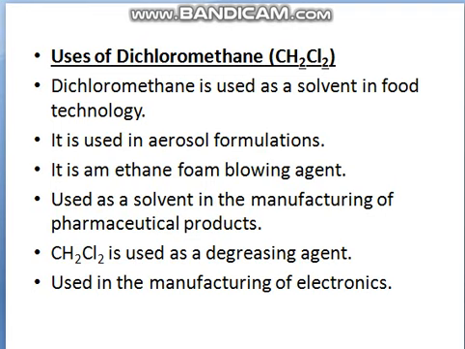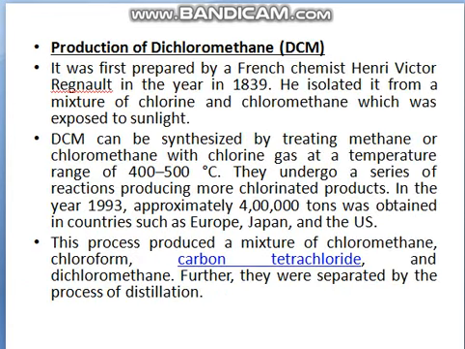Next is production. It was first prepared in 1839, and it was isolated from a mixture of chlorine and chloromethane which was exposed to sunlight. This process produced a mixture of chloromethane, chloroform, carbon tetrachloride, and dichloromethane. Further, they were separated by the process of distillation.